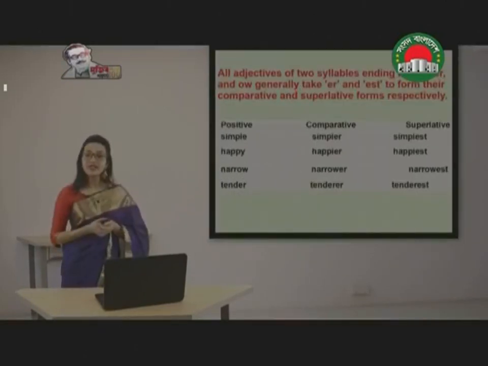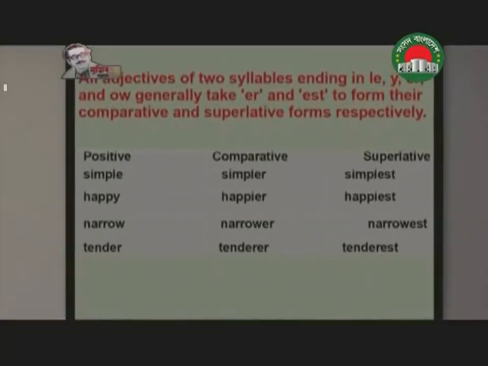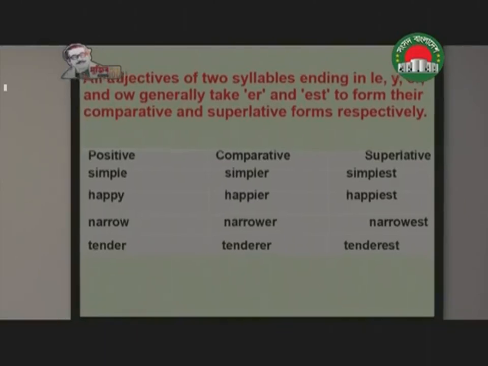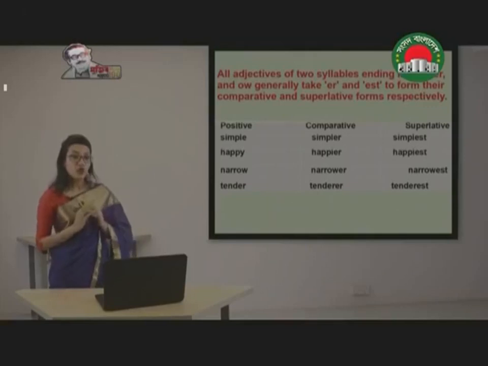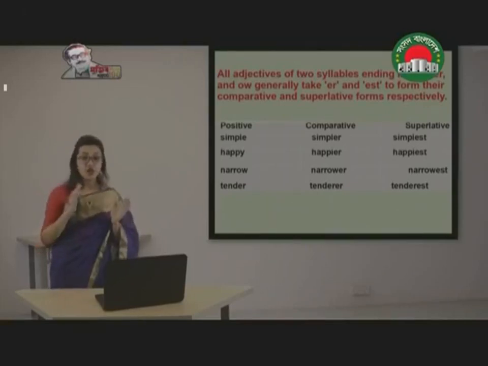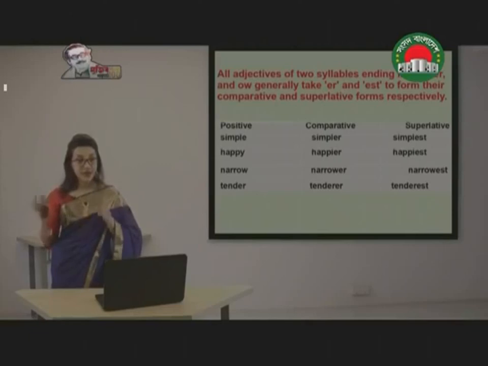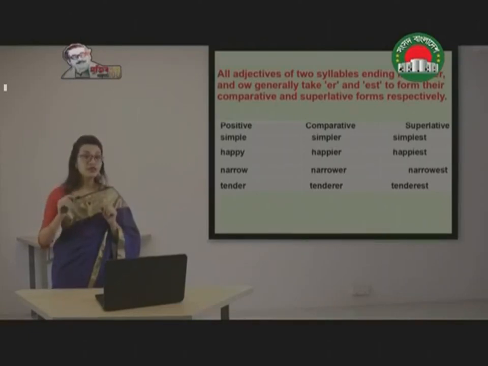Now let's have a look at the third rule. All adjectives of two syllables ending in LE, Y, ER, and OW generally take ER and EST to form their comparative and superlative forms respectively. So if the adjective is a two-syllable word, that means you are going to pronounce it not once but twice.